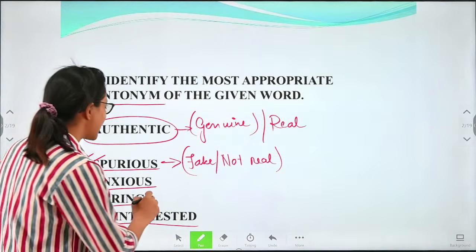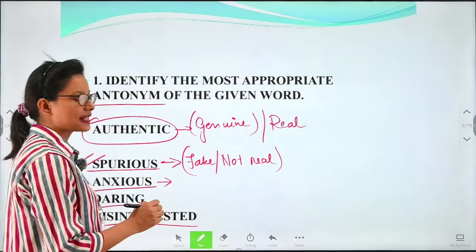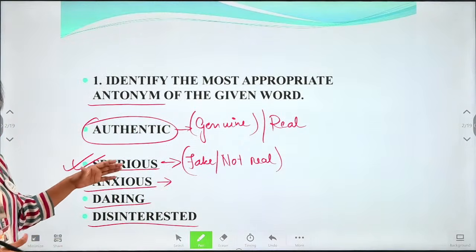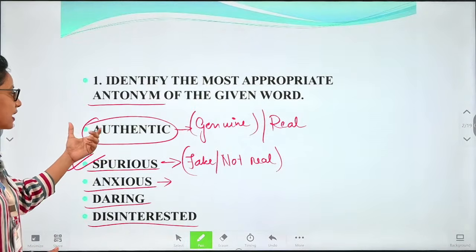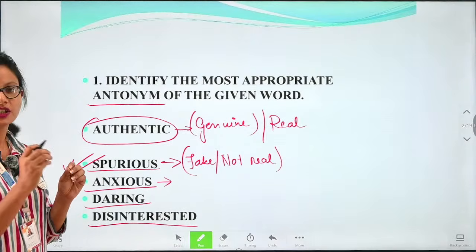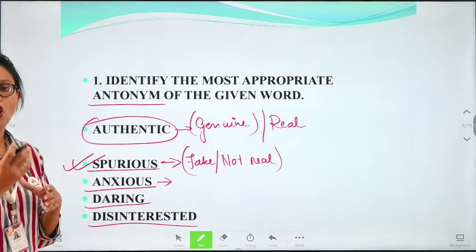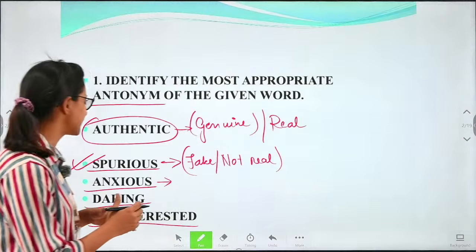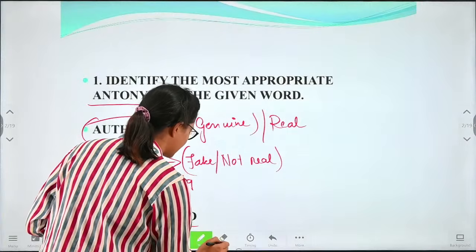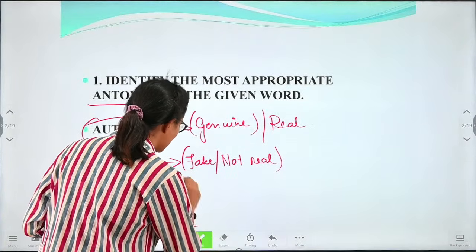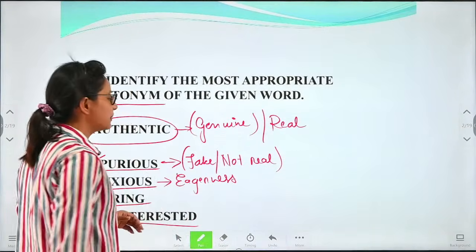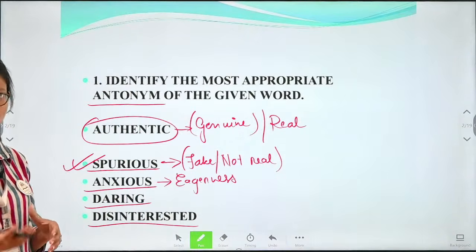Next we have anxious. We'll just see the meaning of the other words too. Since we have already got the answer, that the opposite meaning word of authentic is spurious, we just want to know the meanings of the options. Anxious means eagerness, when you are very eager to do something, we call it anxious.